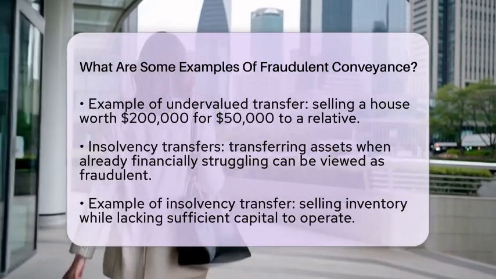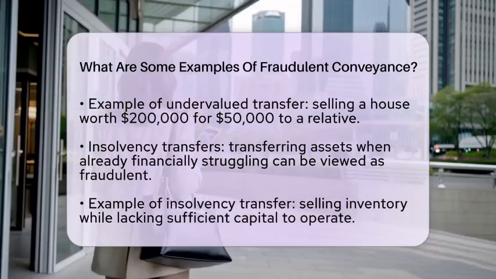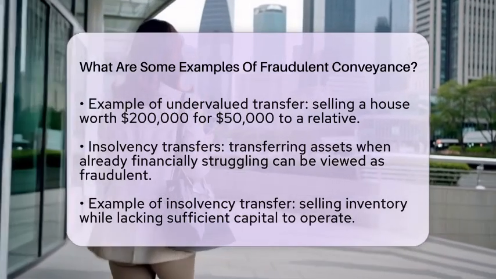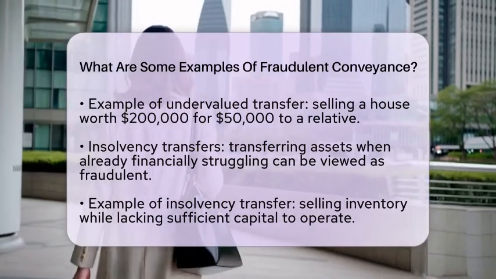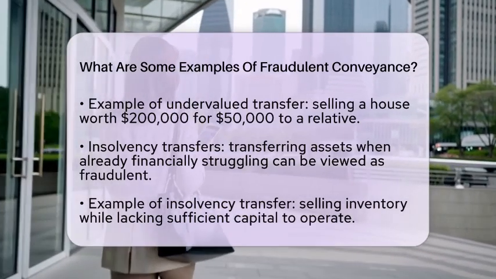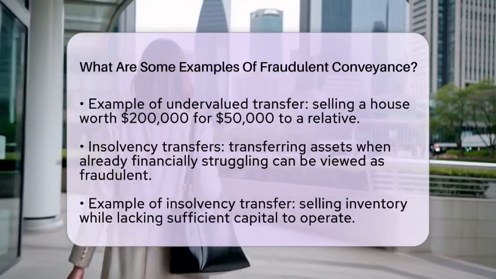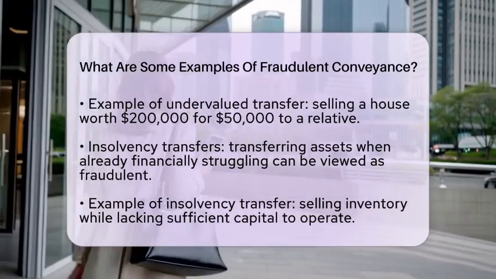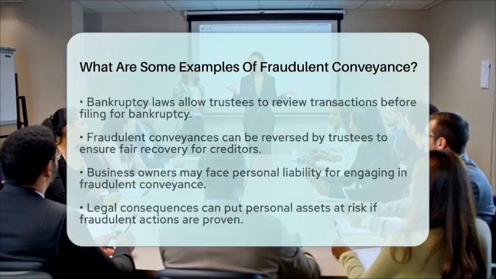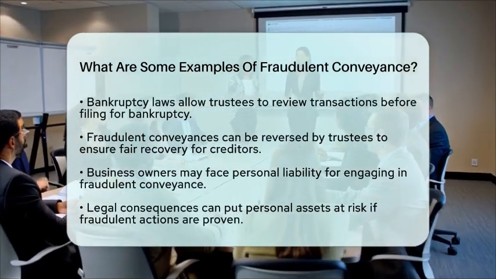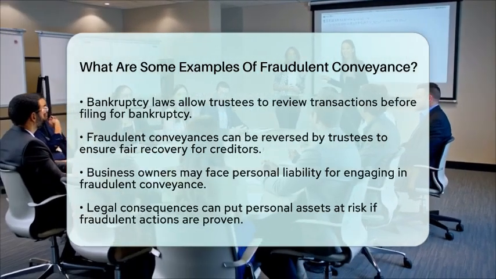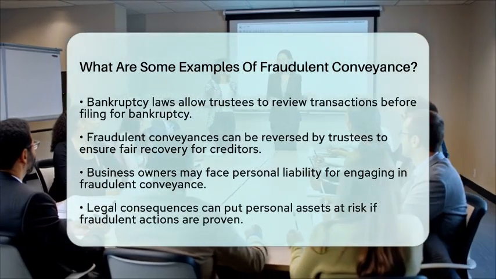Understanding these examples of fraudulent conveyance is essential for anyone involved in business. Bankruptcy laws allow trustees to review transactions made before filing for bankruptcy. If they find fraudulent conveyances, they can reverse those transactions. This ensures that all creditors have a fair chance to recover their debts.